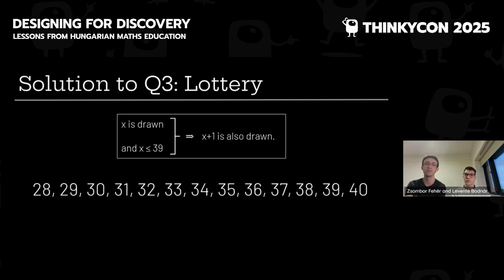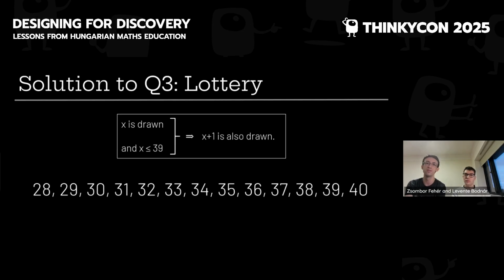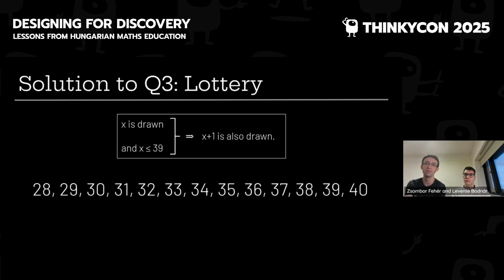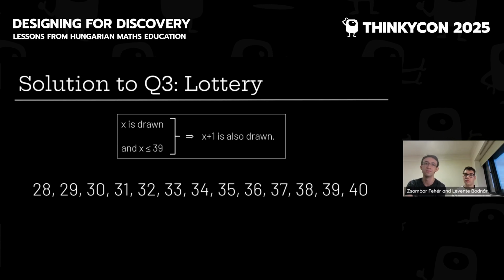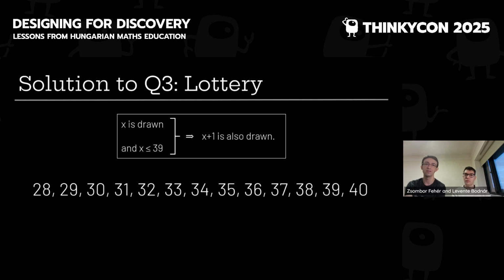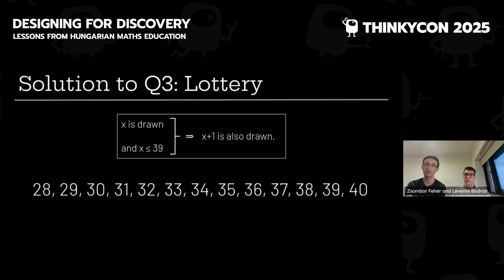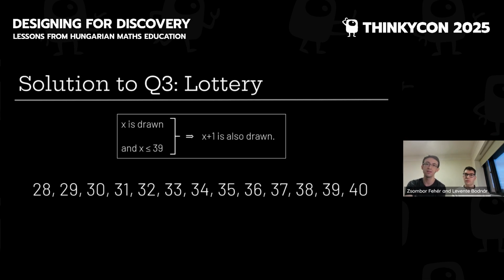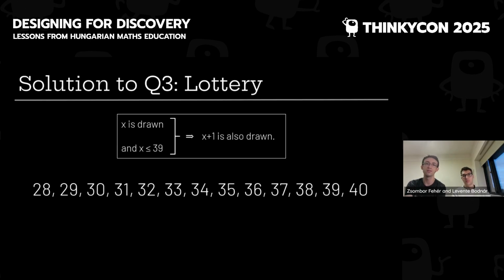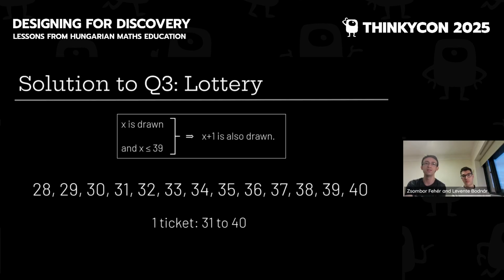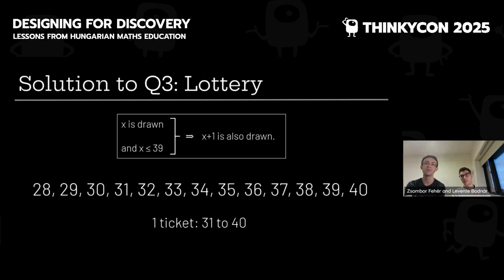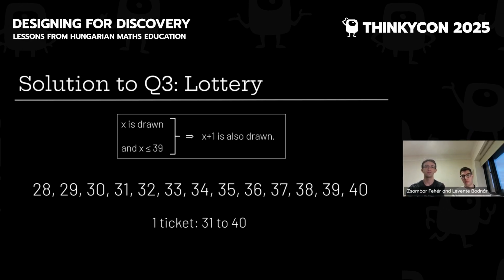It doesn't stop at 37, that's when we would have 10 drawn numbers, but the prophecy still must be true for x equals 37, so 38 must be drawn too. So the structure of the thing is that the drawn numbers are the numbers between something and 40. Since we know that there are 10 numbers drawn, it means the only possibility is from 31 to 40. So Romeo buys just one ticket. Okay.